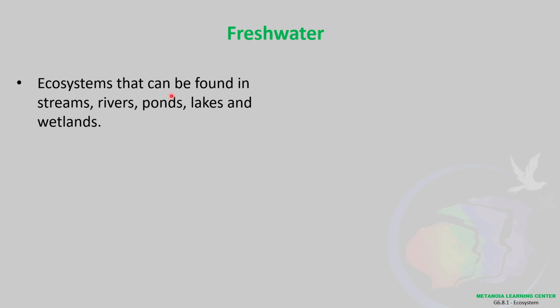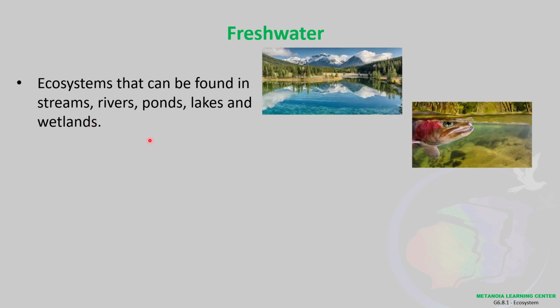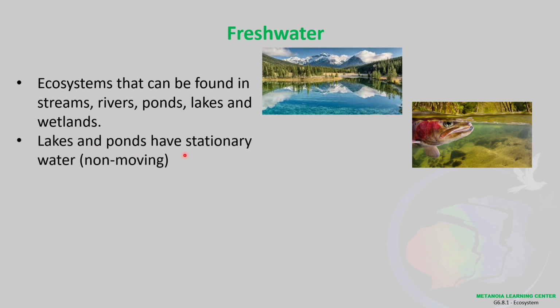Freshwater ecosystems can be found in streams, rivers, ponds, lakes, and wetlands. Lakes and ponds have stationary water. Stationary means not moving, non-moving. That's why there's the so-called stationary bicycle, because it's used for exercise. It won't get you anywhere. You will just basically stay in one place. So non-moving, it does not move.